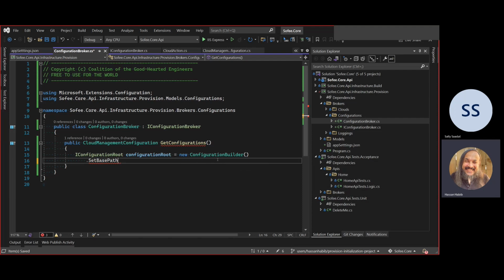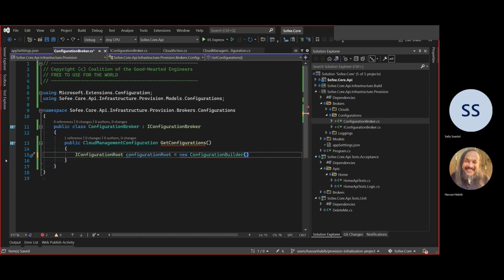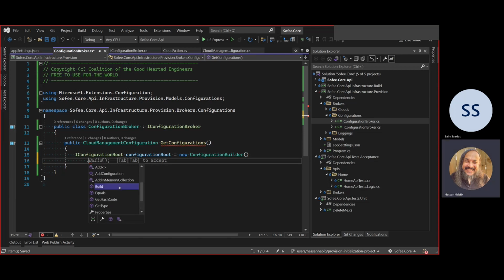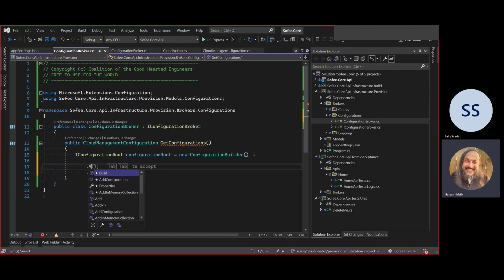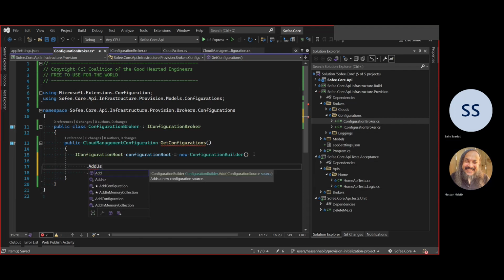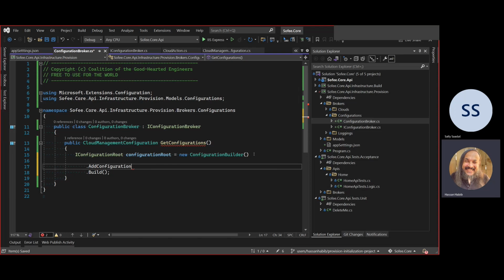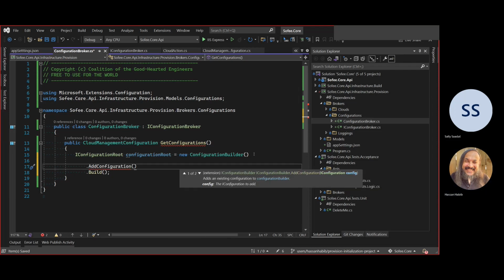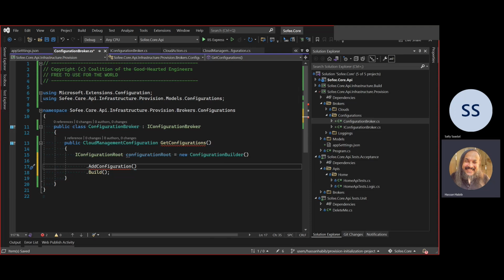It's been a while. Let's see. Some things might have changed with .NET 6. We have this build guy, which is the one that we eventually are going to need, right? But I also want to tell it where I can get my data from. Does it still have add JSON file? Oh wow, things have changed a lot. Okay. Let's see. I configuration, dispose. Okay, let's go and see.